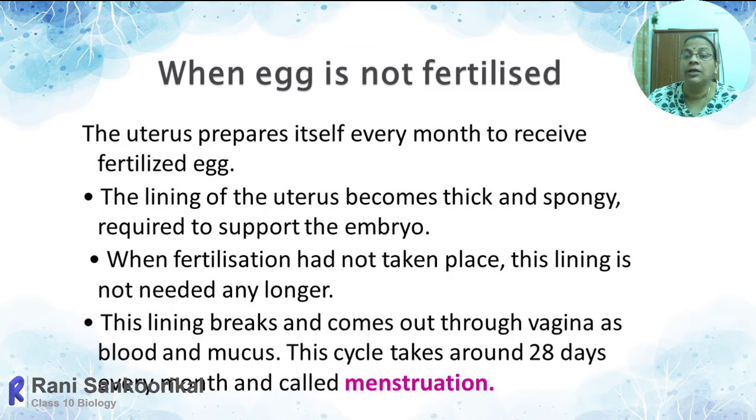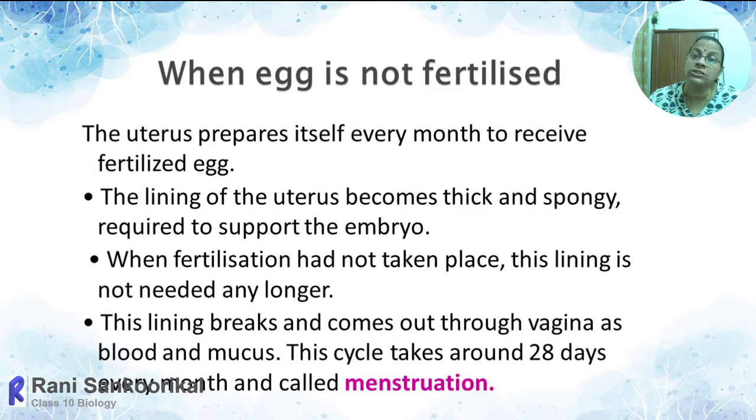It will break and it will be peeled out. The entire lining, the secretion and the blood will be peeled out through the vaginal opening. So the lining breaks and comes out through the vagina along with blood and mucus. This process is called discharge of the inner lining. If the egg is not fertilized and implantation has not taken place, the whole inner lining will be peeled out in the form of bleeding through the vagina. That is called menstruation.